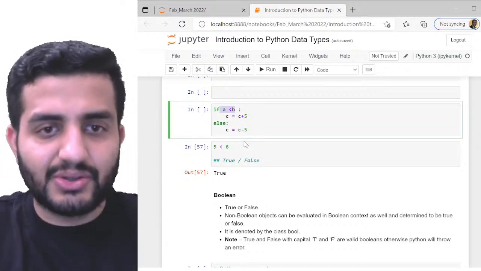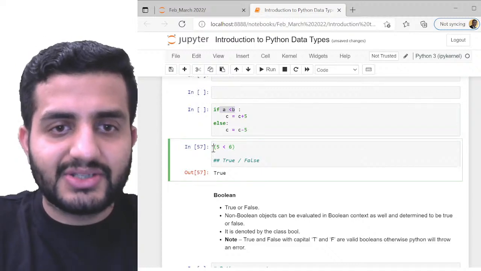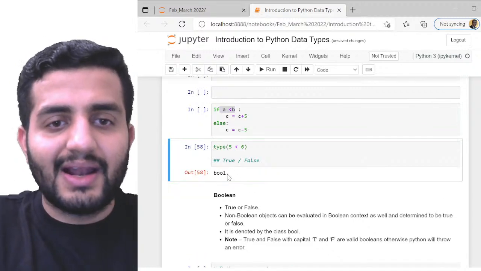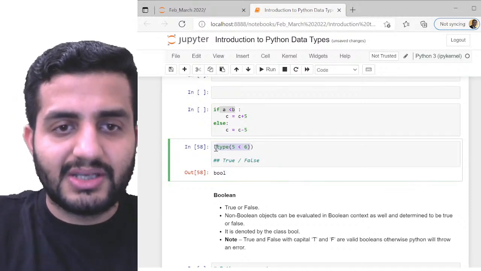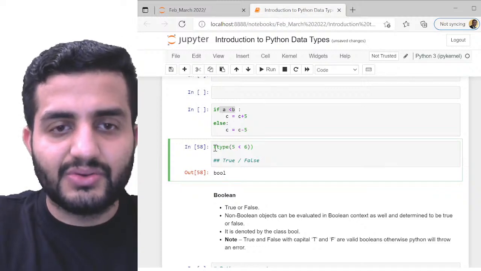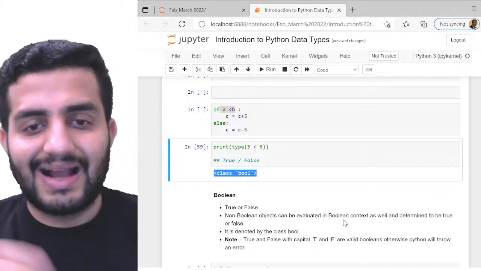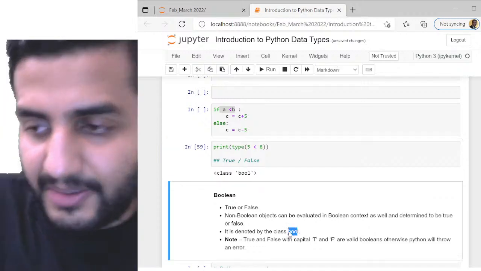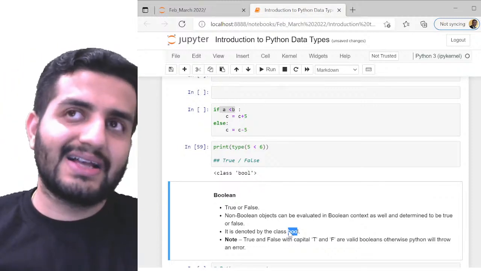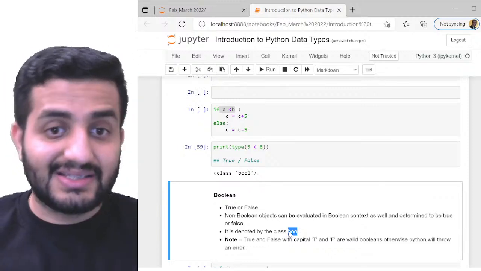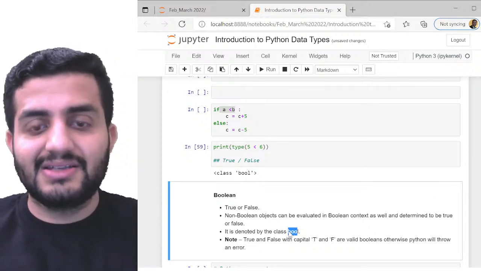Okay, so if I check the type of this, I'll get the type as bool. I can just do a print, so you'll see a finer result. If I do a print of this, you'll see the class is bool. Earlier we saw the classes as int, float, complex, list, tuple, string, str, right? And now here the class is bool.